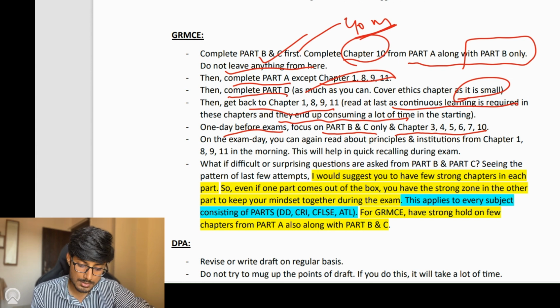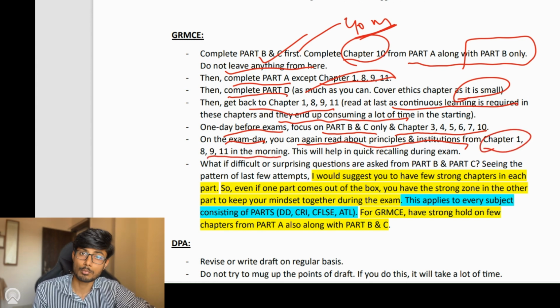Apart from that, on the exam day itself, you can again read about the principles and institutions from chapter numbers 1, 8, 9 and 11 in the morning. Before going for the exam, you can read the principles or about the institutions from these chapters. So this will help you in quick recalling during the exam.